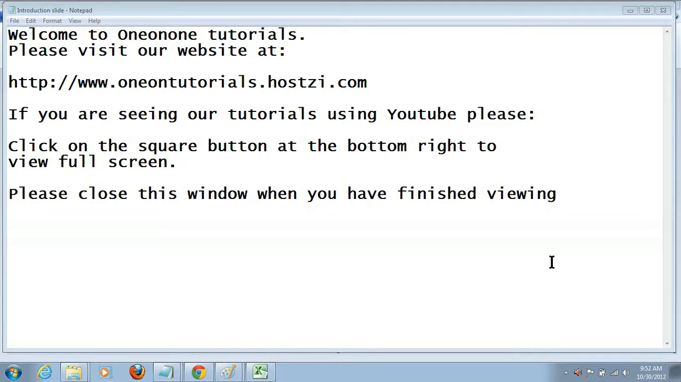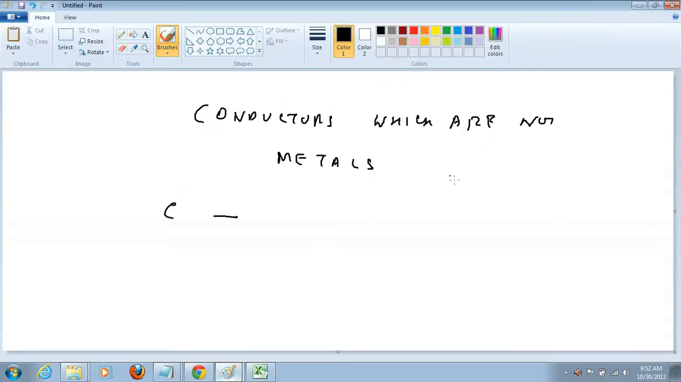Now in this tutorial, we are discussing conductors which are not metals. Metals are commonly known as good conductors of electricity, but there are a few non-metals which can also conduct electricity. One example is carbon.